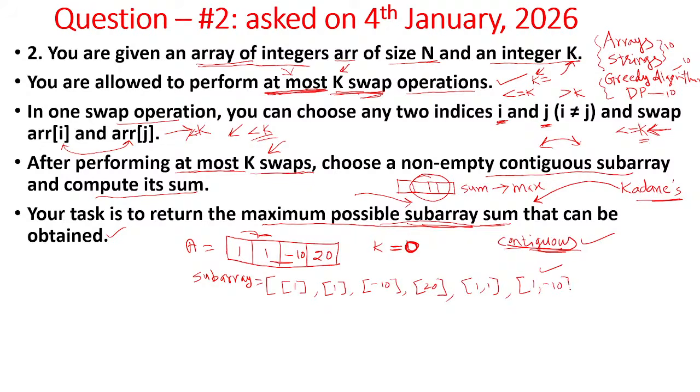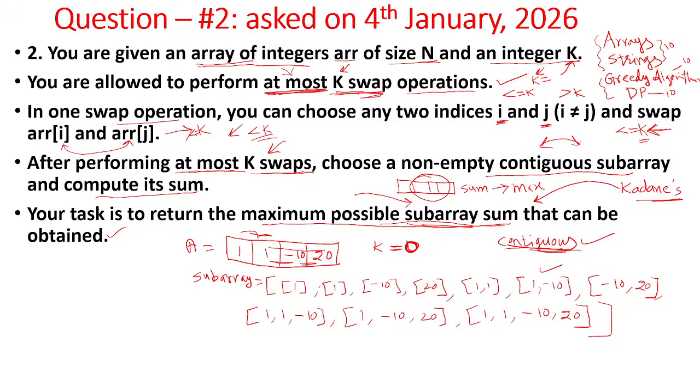So 1 comma minus 10, this is another subarray. Then the next two elements, another subarray, minus 10 comma 20. This is another subarray. Then the first three elements can be one subarray, so 1, 1, minus 10 can be a subarray. Similarly the next three elements can be another subarray, so 1, minus 10 comma 20. Next all four elements also form a subarray. So these are all possible subarrays for this.